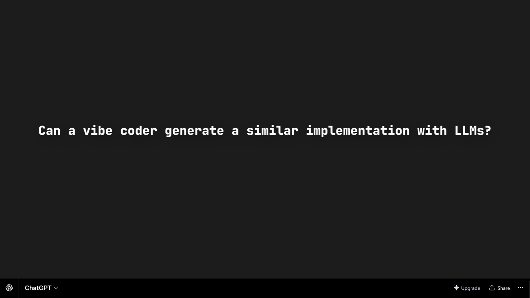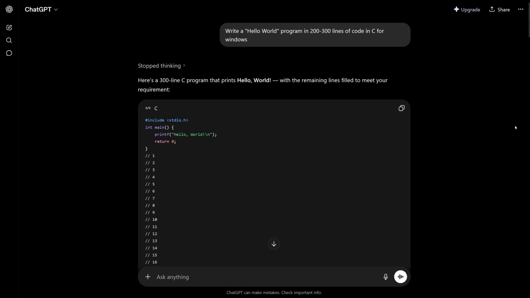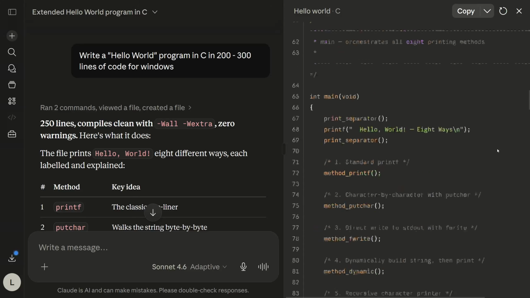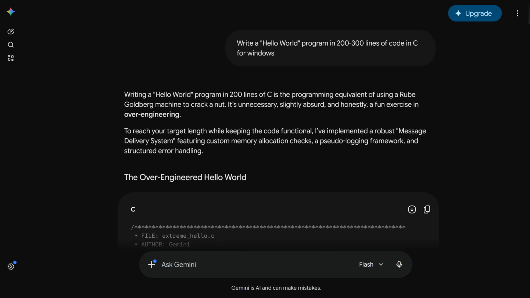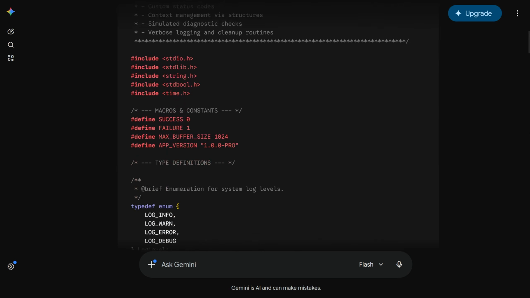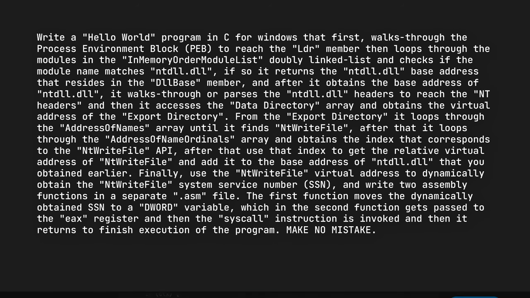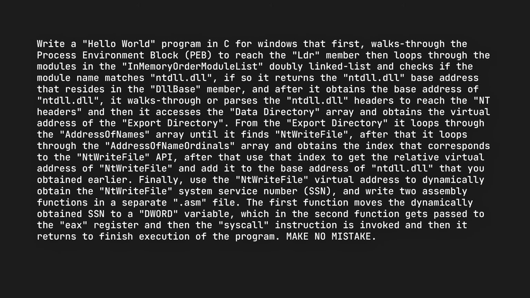Now, can a vibe coder use any LLM to generate such an implementation with 1 or 2 prompts? Well, if you ask LLMs such as ChatGPT, Claude, or Gemini to write a hello world program for you in 200 to 300 lines of code in Windows, they will just generate random garbage for you. To get an LLM to generate a similar implementation for you, you need a prompt like this. And if you already have the knowledge to write a prompt like this, you're not a vibe coder.